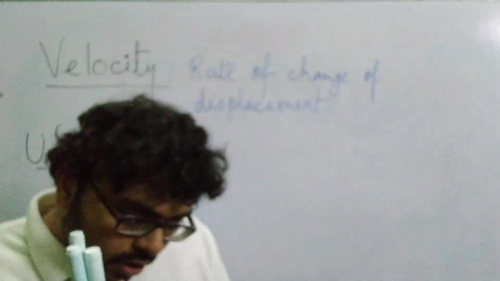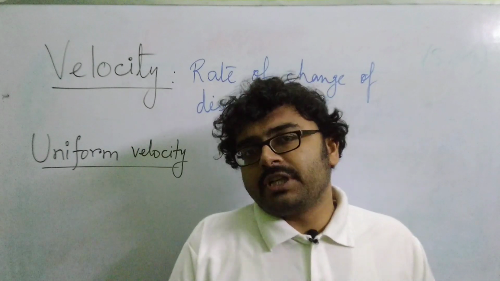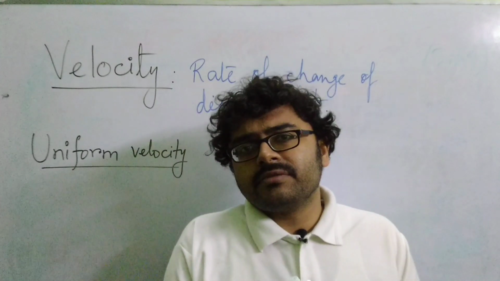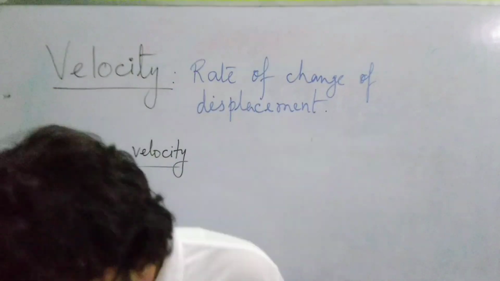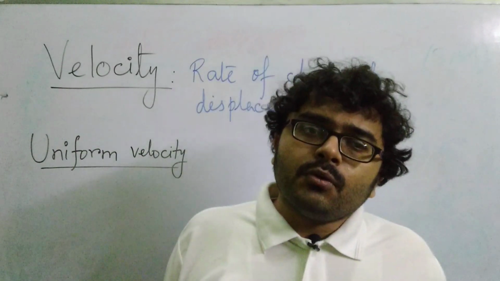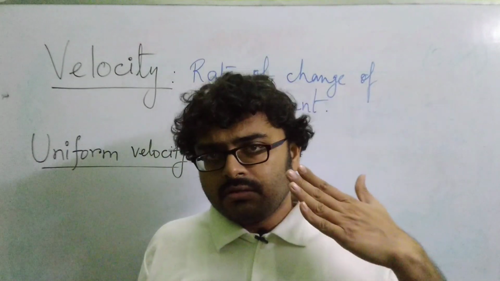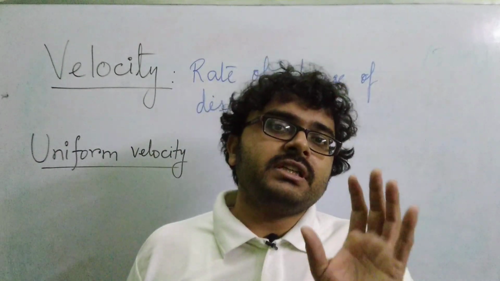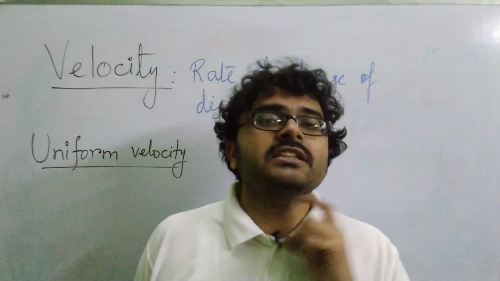In other words, you can also regard this as: if we say that the displacement of the body should be the same in equal time intervals, then that is also uniform velocity. Because whenever you are saying that the displacement is uniform, try to understand this, we are already meaning that the direction remains the same, because displacement being the same means not only the magnitude or the amount, rather the direction also remains the same.